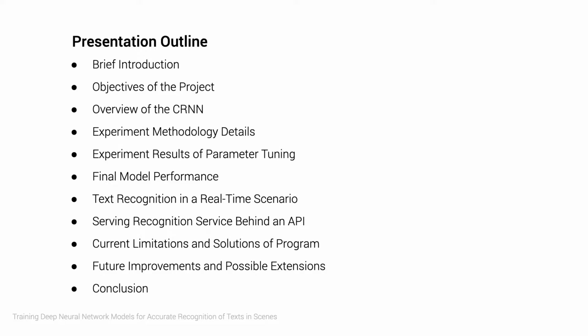But first, a quick overview of what I'll be going through, beginning with a quick introduction to the topic at hand, followed by establishing the project objectives. I'll then briefly cover the network architecture of study that I used to build the model before jumping into the experiments and outcomes. A live scene text recognition program was also built as part of this project, along with a trial of serving this text recognition service behind an API, both of which will be demonstrated in this video as well. And finally, I'll wrap up the video by covering the current limitations, future improvements, and possible extensions of the programs.